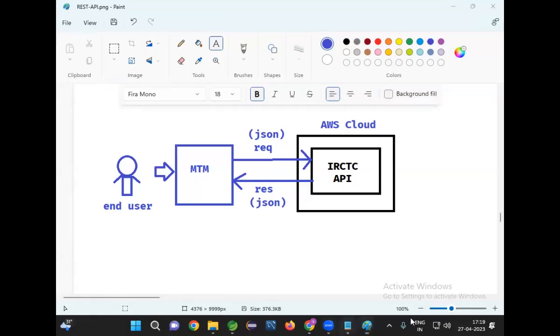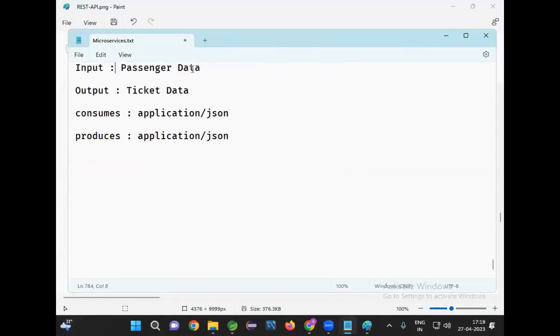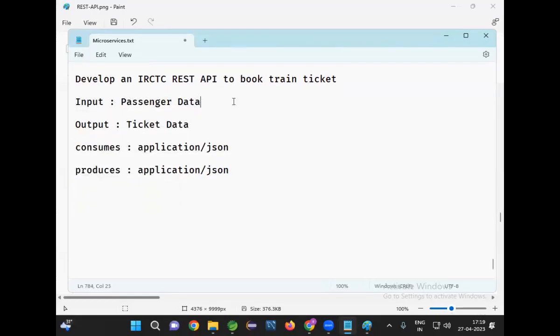Now, let's start. Develop an IRCTC REST API to book a train ticket. Input passenger data, output ticket data, consumes JSON, produces JSON. And remember, not only in the institute, even when you go to a company, whenever we are developing any REST API, first you need to have clarity on what data we need as input and what data we need to provide as output. First we need to decide input data and output data. Clear?